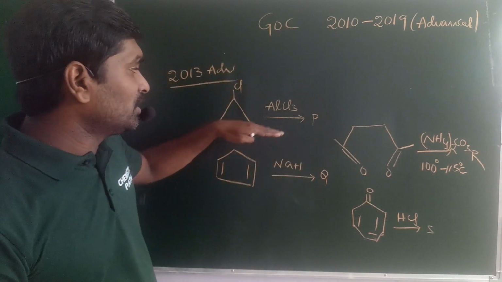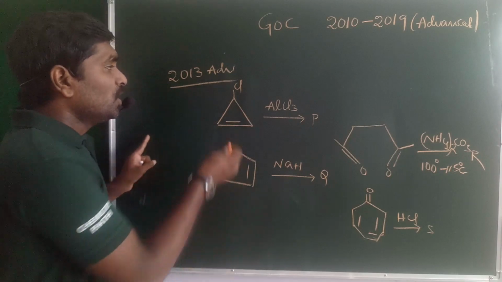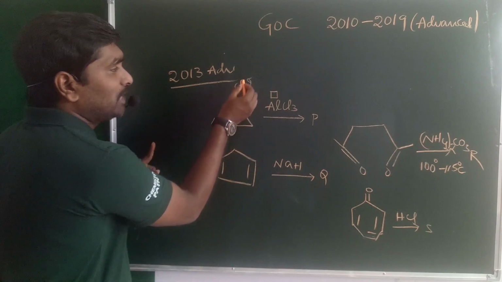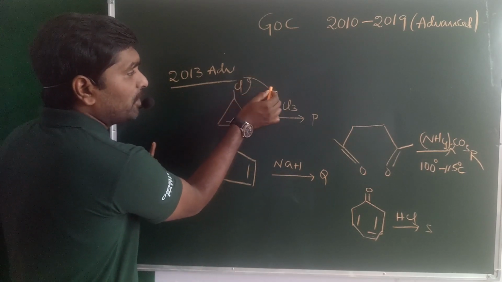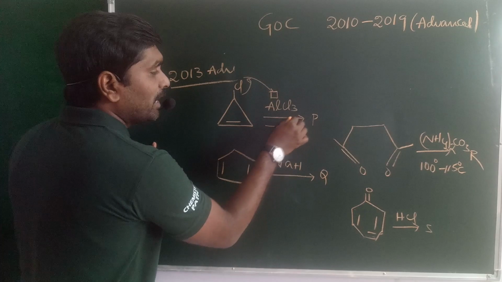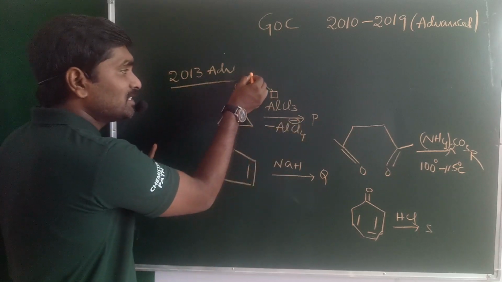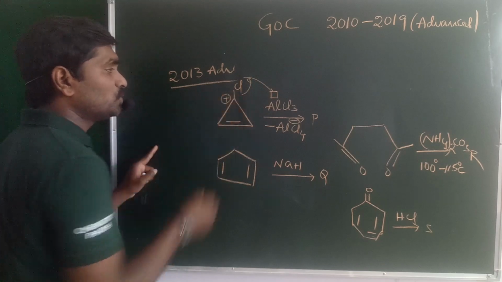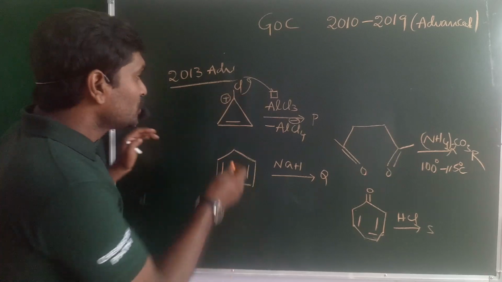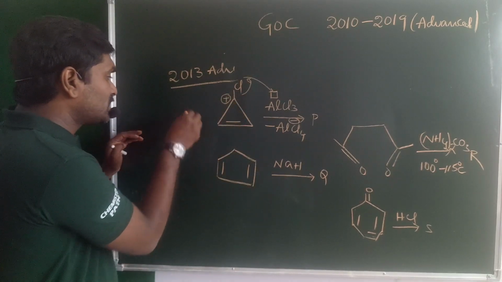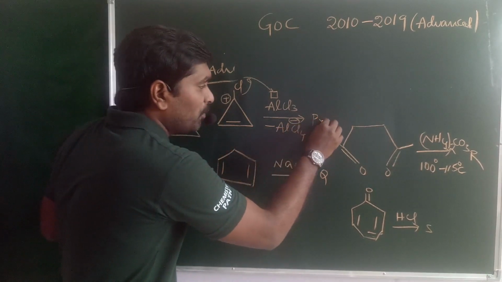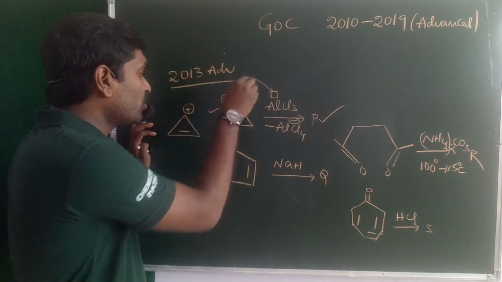When I take the first molecule with AlCl3, what happened here? Cl is eliminated as Cl minus, you know that aluminum has an empty orbital. The negatively charged electrons on the Cl are donated to the aluminum and it is eliminated as AlCl4 minus. After Cl minus is eliminated, this carbon acquires the positive charge. That is nothing but the cyclopropenium cation. This compound contains only 2 pi electrons and all the carbon atoms are in sp2 hybridization. So the product P is aromatic in nature. So the first one is aromatic in nature.